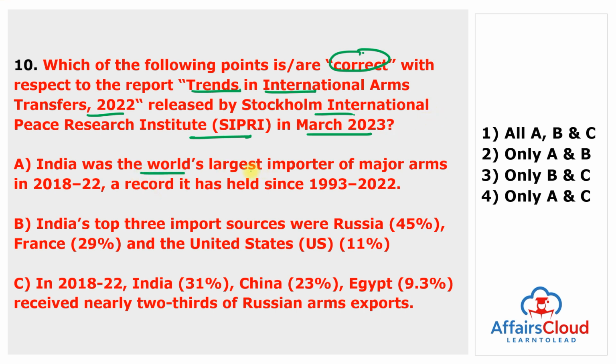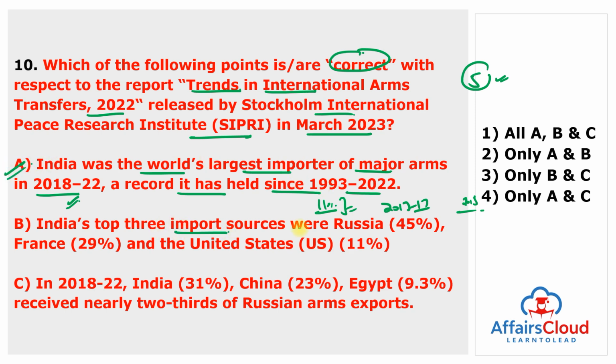India was the world's largest importer of major arms in 2018 to 22, a record it has held since 1993 to 2022. So remember, this statement is very important because India continued to remain the world's top arms importer for 5 years, like 2018 to 2022, despite an 11% decline in its import of arms between 2013 to 17 and 2018 to 22. But the first statement is a true statement, remember this statement.